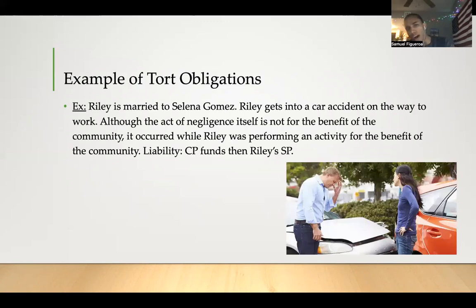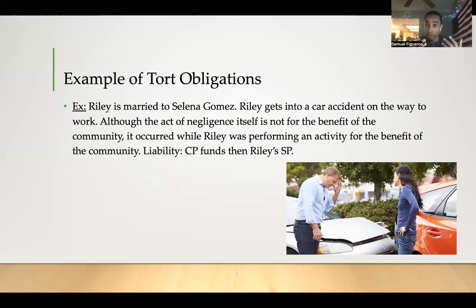An example of a tort obligation is that Riley is married to Selena Gomez. Riley gets into a car accident on the way to work. This act of negligence, the car crash, happened while Riley was performing an activity for the benefit of the community, right?